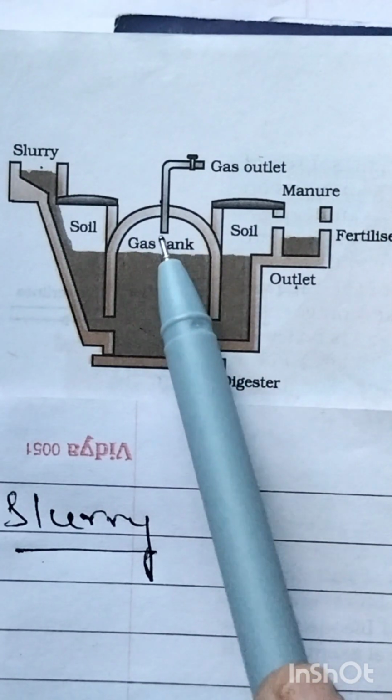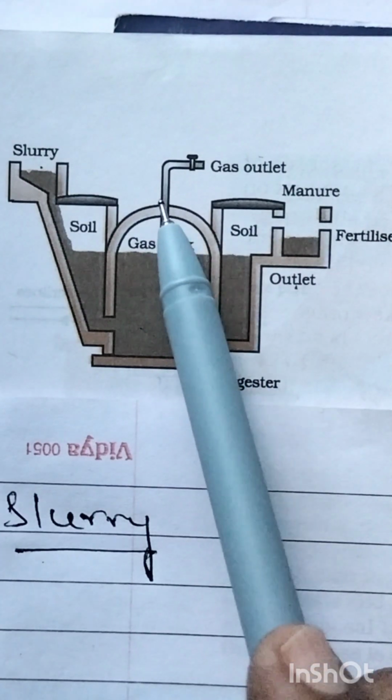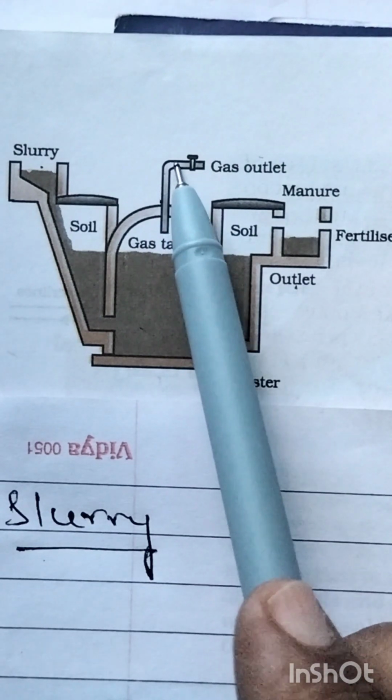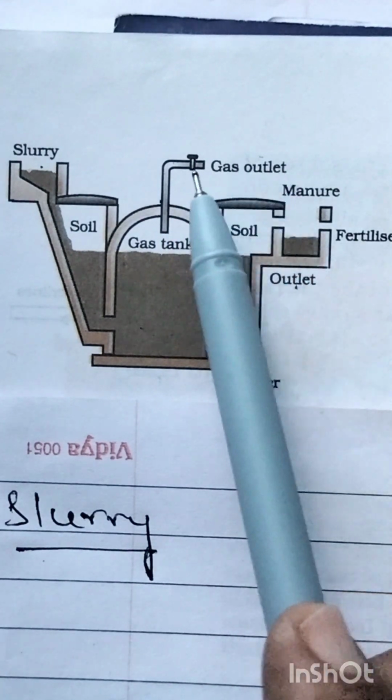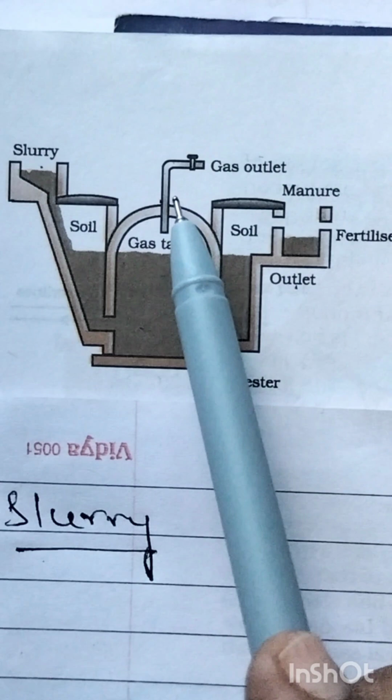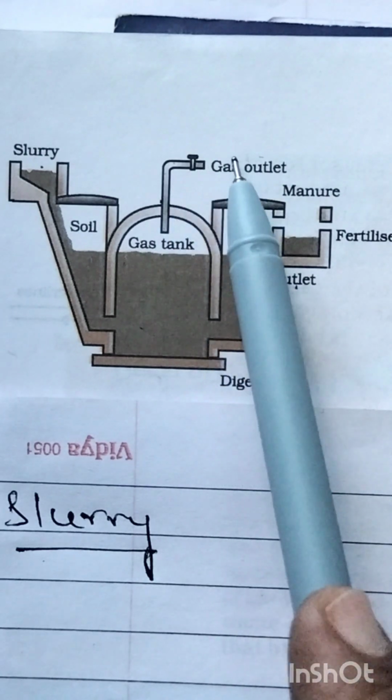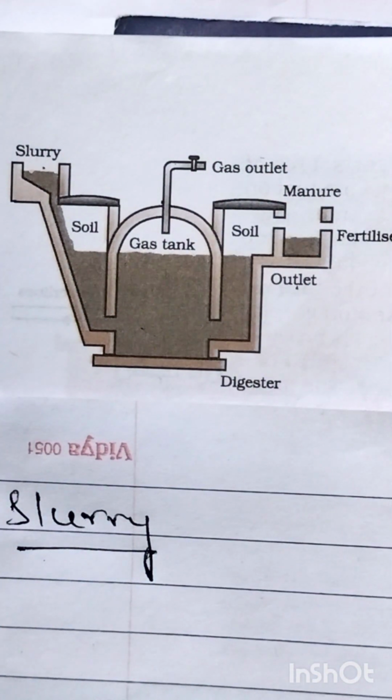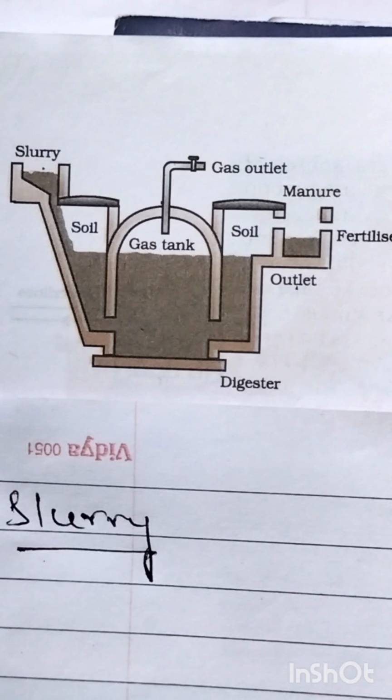In the gas tank the gas is stored, and the stored gas is taken out through the gas outlet. So now let us learn how biogas or gobar gas is produced in a biogas plant.